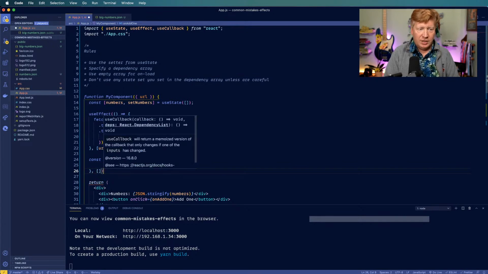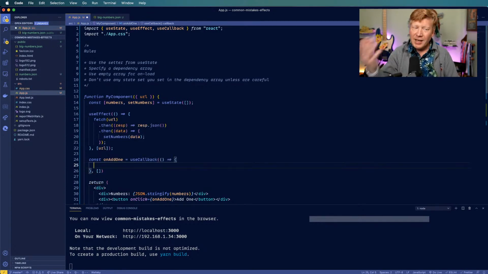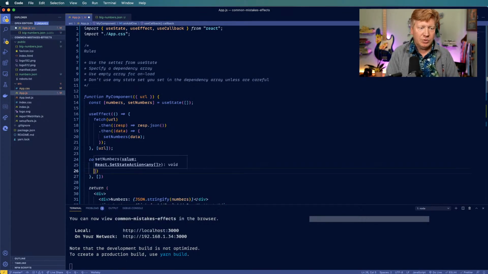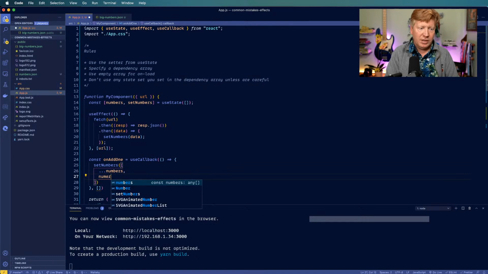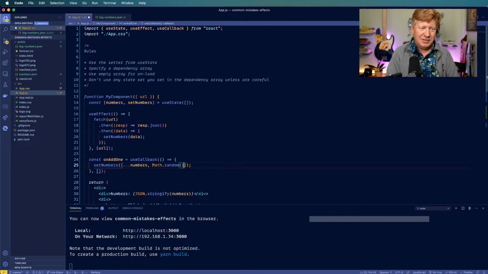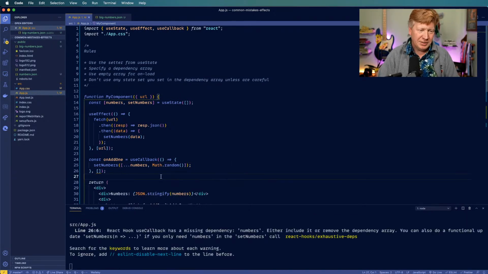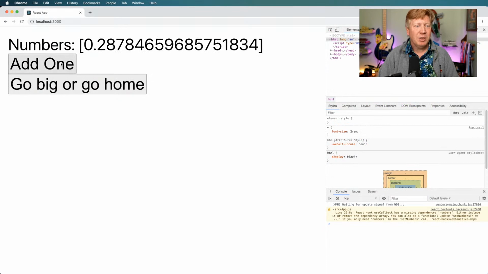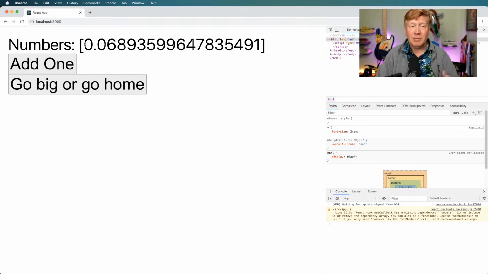And again, I'm going to set it so that it only runs once. And then we're just going to add a number to our list of numbers. So I'm going to say setNumbers, and we're going to take the existing numbers that we've got, and we'll just add one. So let's see, numbers.length, or maybe just Math.random, whatever. Go with something else. All right, there we go. So this is going to add some random numbers to things. And it's already giving us some warnings that are basically telling us what I'm doing wrong. Okay, so I'm going to add some numbers. Whoa, geez, that's pretty crazy. So I'm getting these big old random numbers in there, but I'm not getting the original content. I'm not getting 1, 2, 3, and then the number, which is not great.